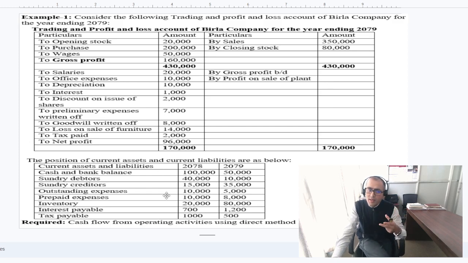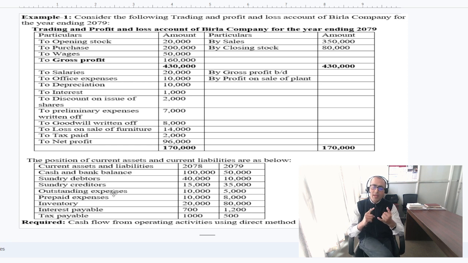Now we are given the balance sheet information like your current assets and current liabilities. Now you are basically asked to prepare the operating activities using the direct approach. If they say direct approach, you have to use the direct approach, not the indirect approach, friend. Under the direct approach, as I discussed earlier, we adjust mainly this type of information.